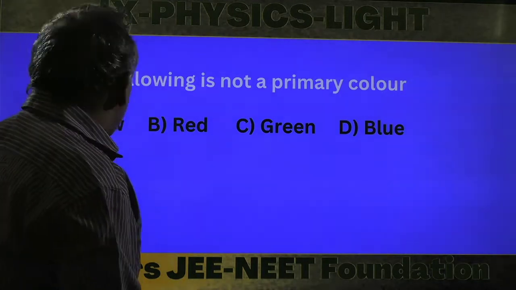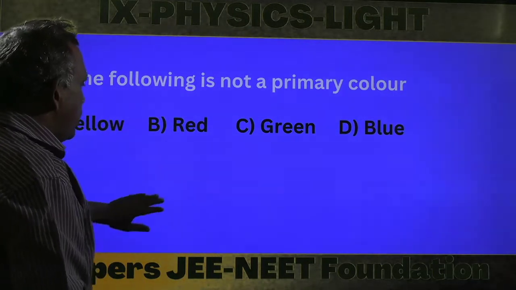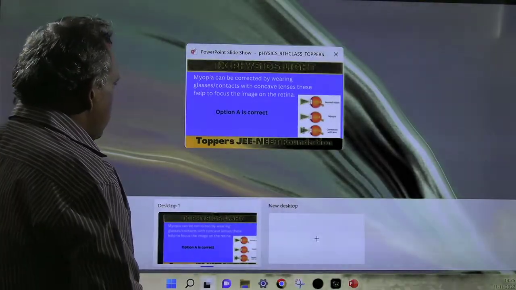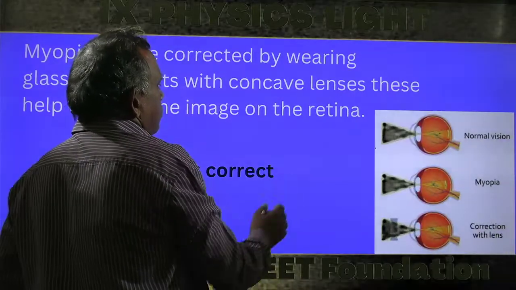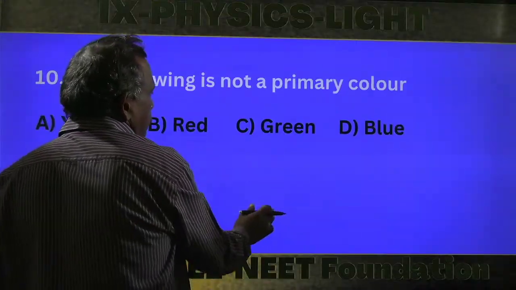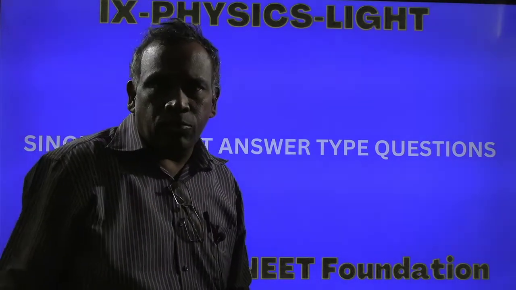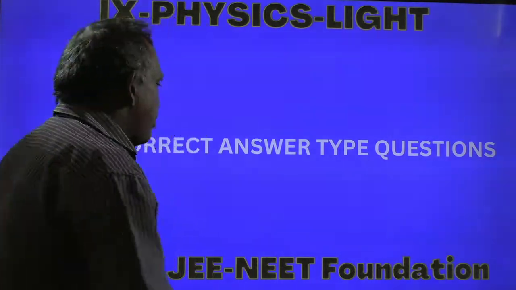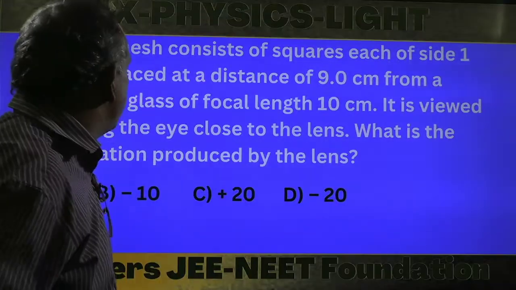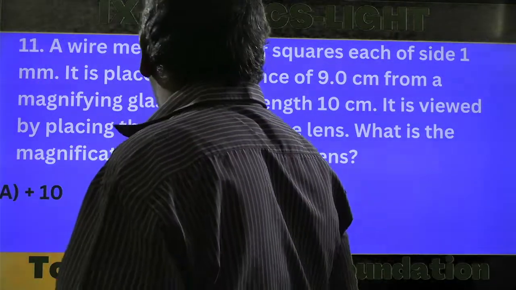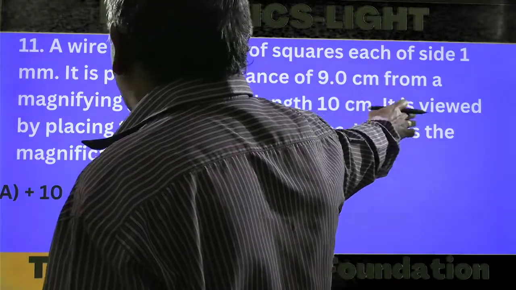Then the next question. These are single correct answer type questions. The first question in the toppers physics: a wire mesh consists of squares, each of side 1 mm.